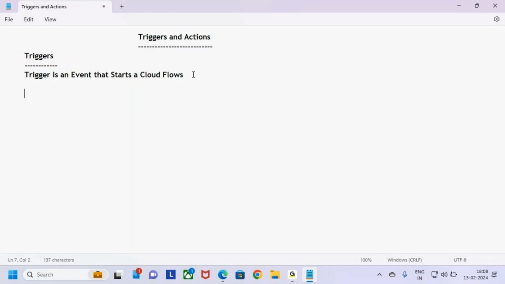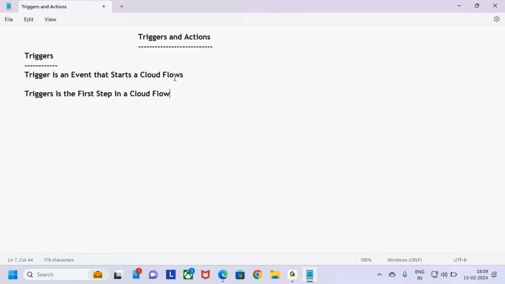So let me keep that point here. The first step: trigger is the first step to start a flow. Trigger is the first step in a cloud flow.